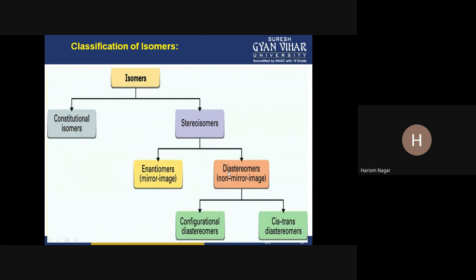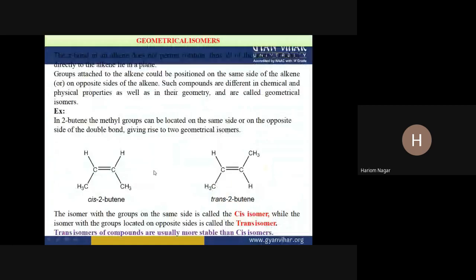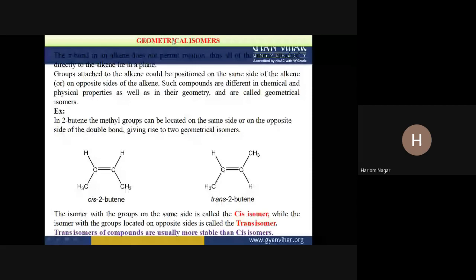So now diastereomers are actually of two types. One is configurational diastereomers and the second is cis-trans diastereomers. Now these are the constitutional isomers; we will not discuss much more here. Geometrical isomers are actually configurational isomers. Okay.